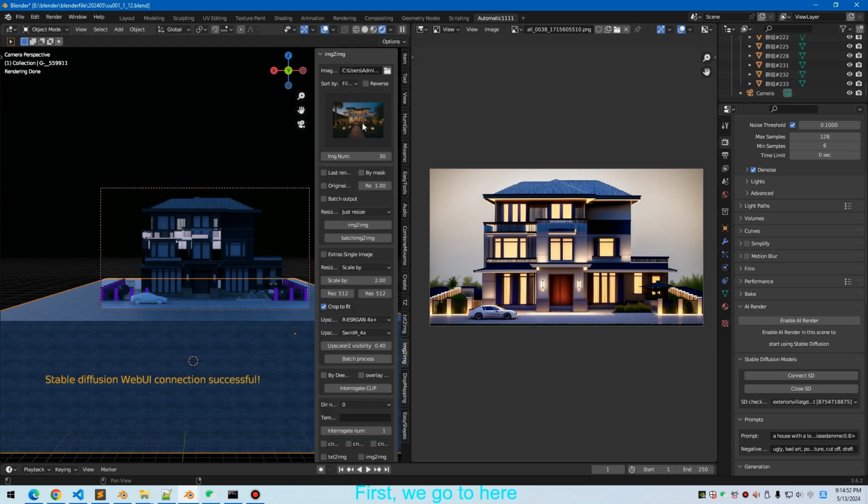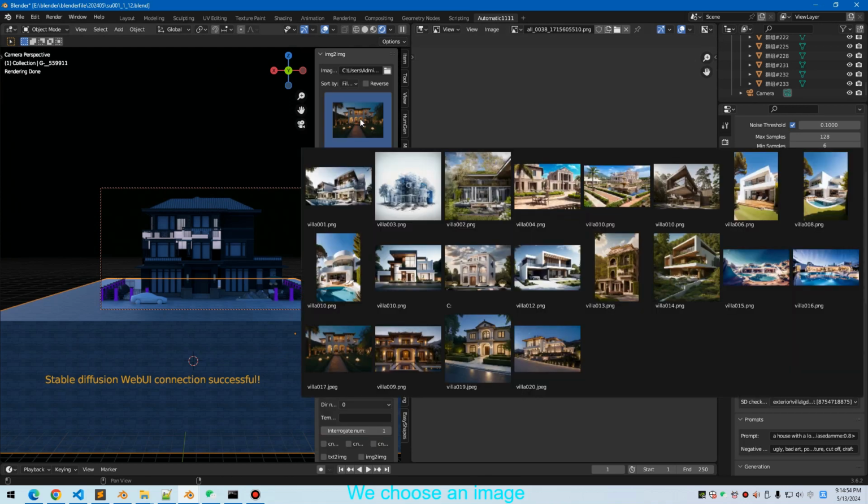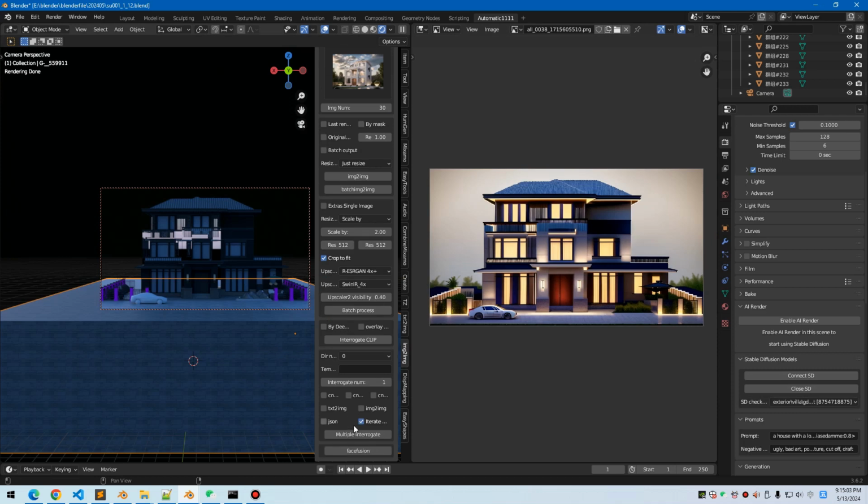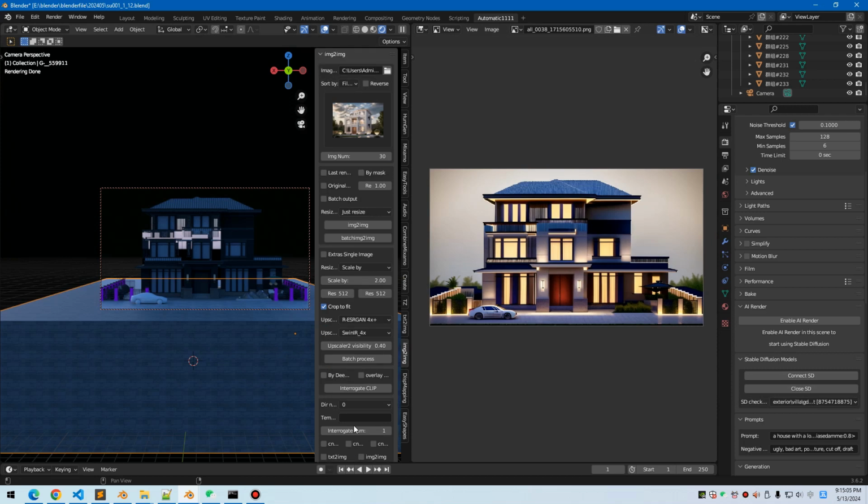First, we go to here. We choose the image. Suppose this one. And then we will use interrogate clip to extract its prompt.